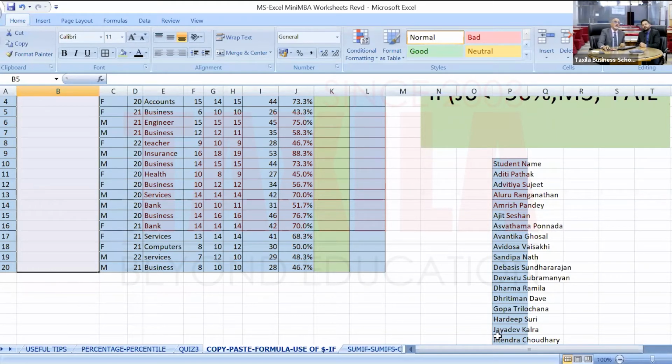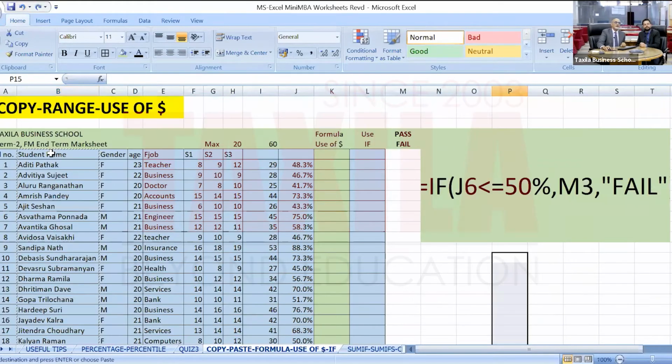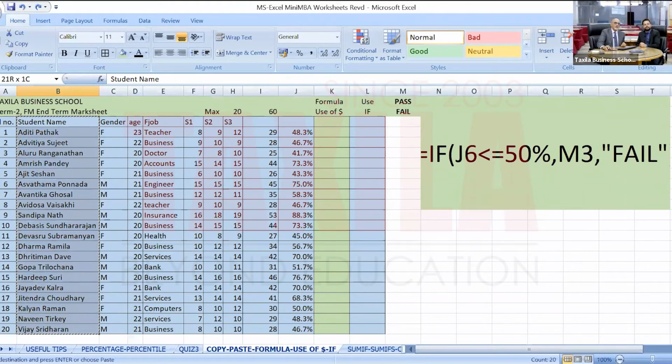So I will undo it. Top left, quick access button. There is an undo. We have already done it on day one. I will undo it. It has come back. Again, the same area range I will select. And now this time I will copy from the ribbon. Left hand of the ribbon, there is a copy button.